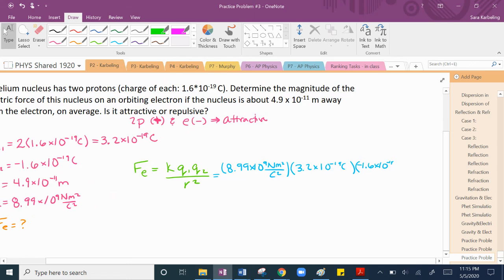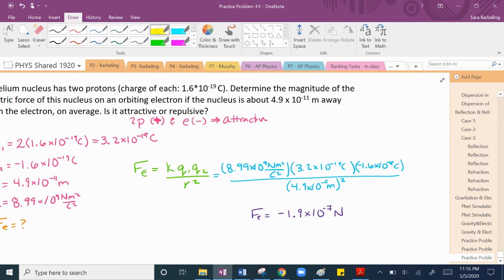Oh no, I'm running out of space. There we go. Coulombs. We're going to divide all that by the distance between them. So that's the 4.9 times 10 to the negative 11th meters. And don't forget to square it. You got to remember to square it. Okay, so when you multiply those things together, it comes out to be the force, the electric force between them is negative 1.9 times 10 to the negative 7th newtons. Now, a couple of things that we need to note here. First of all, don't forget to do the square because that square matters.